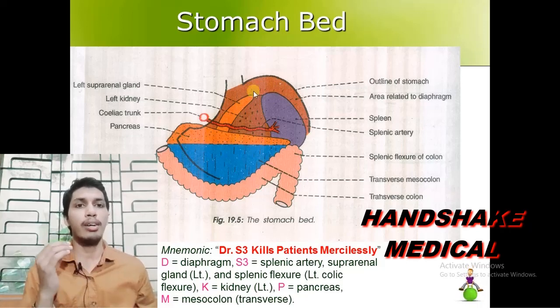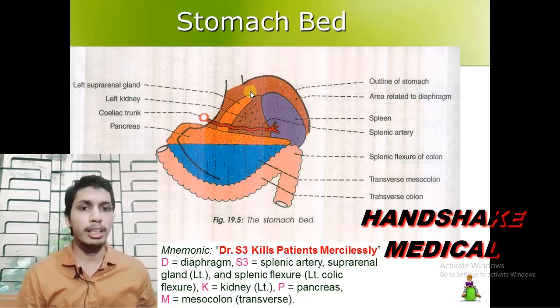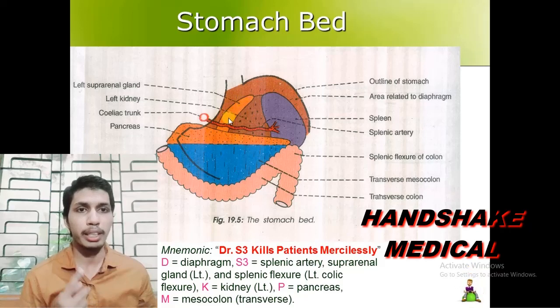I would discuss all the structures from the upside to the downside. First structure is the left crus of the diaphragm. Secondly, the left suprarenal gland. Third one is the left kidney.